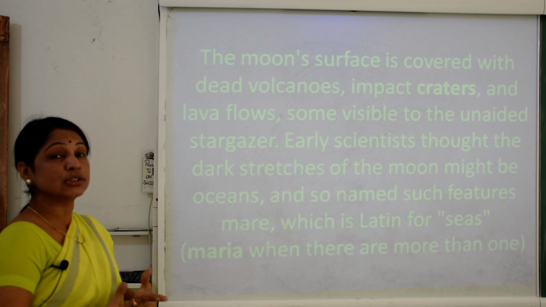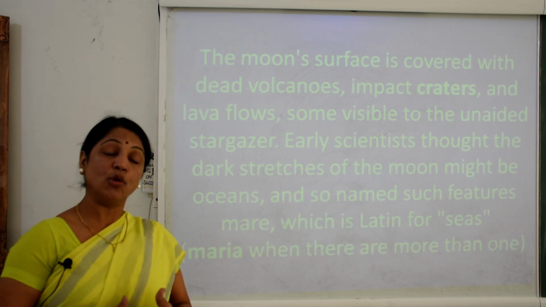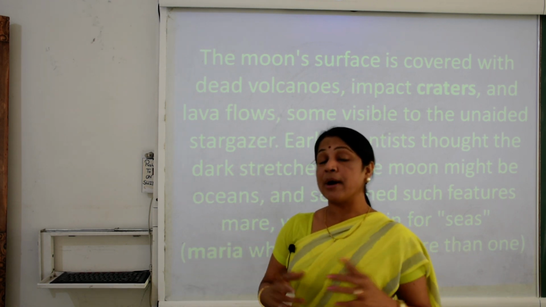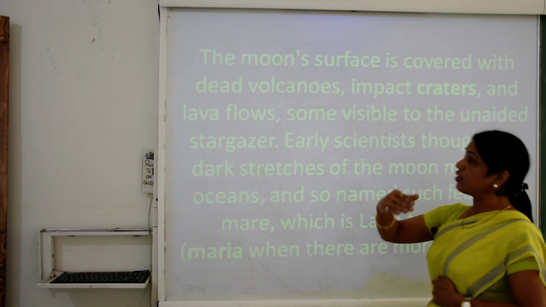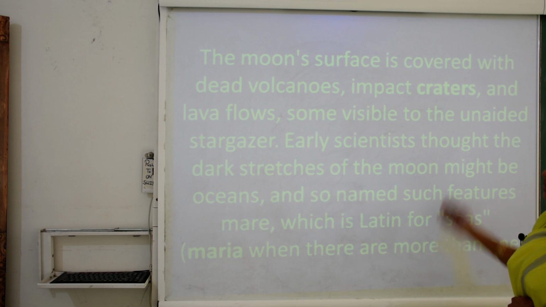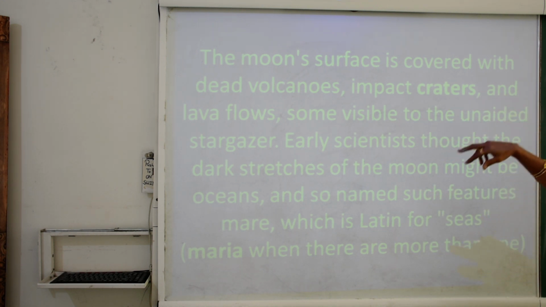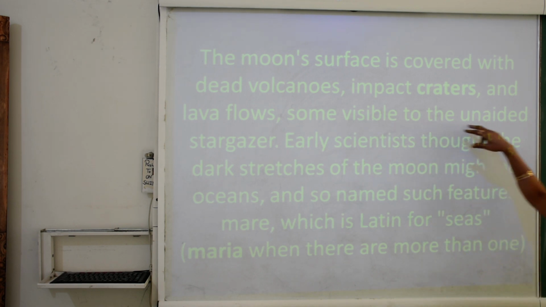When we see the moon from the earth, we see a shiny part, but actually it has dead volcanoes, impact craters and lava flows, and some are visible to the unaided eye.